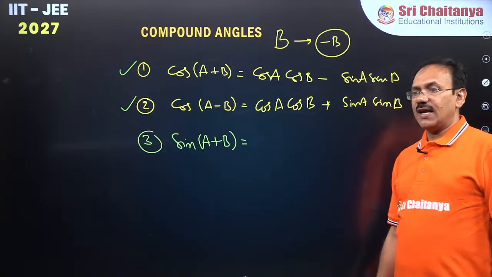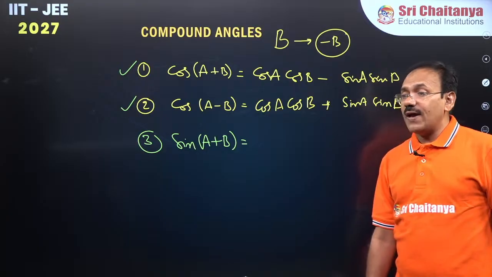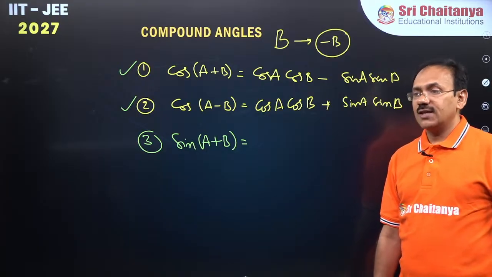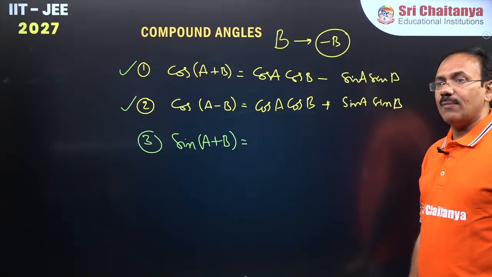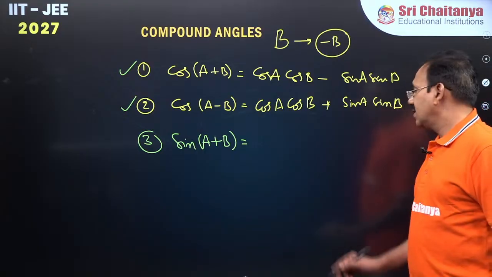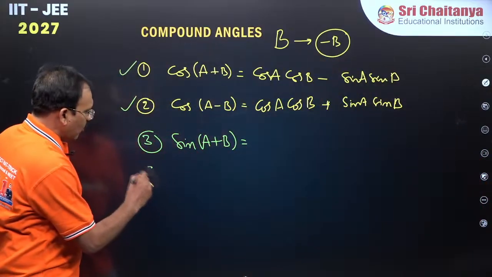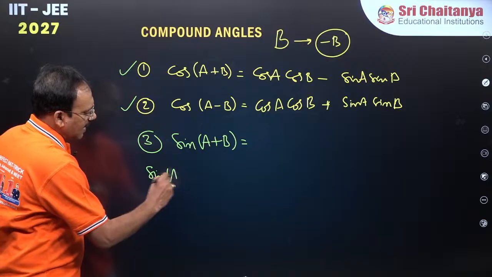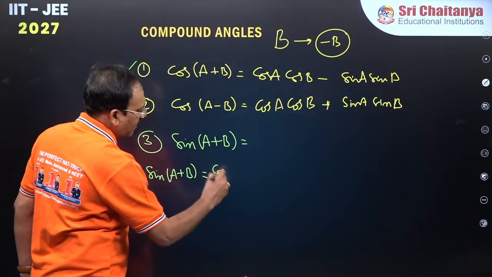Yes, Srikar, you have given the right idea. So, sin of a plus b, if you want, guys, I am going to derive this, dear students. I want the formula for sin of a plus b. I already know it for cos of a plus b.